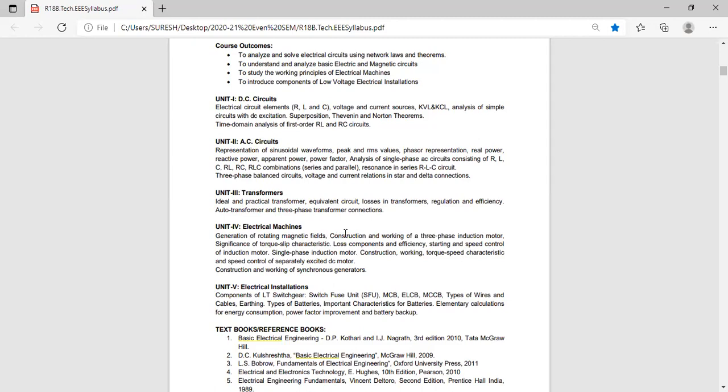In the textbook also I have told the page numbers. That's what we have to write. We have to explain stator and rotor of this three-phase induction motor. If you write that, that is your answer for the question I had told now. Explain the construction and working of three-phase induction motor means stator is common to both squirrel cage and slip ring, but rotor is different. What is the difference in the rotor for squirrel cage and slip ring?